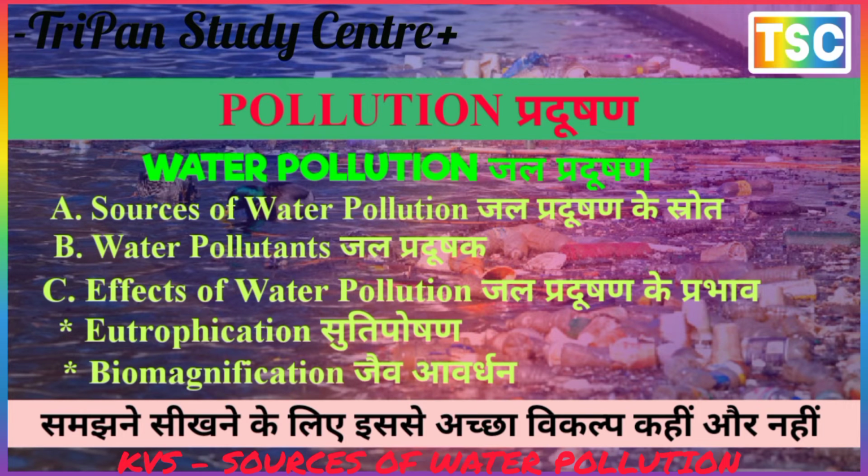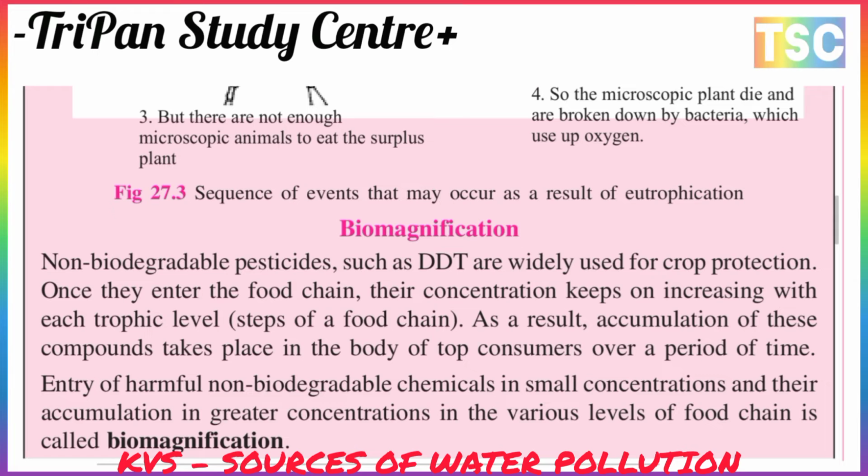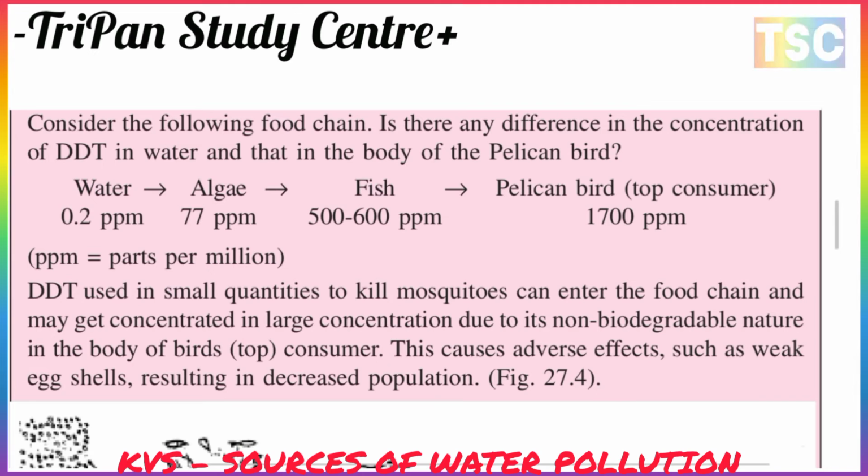Non-biodegradable pesticides such as DDT are widely used for crop protection, and once they enter the food chain, their concentration keeps increasing with each trophic level. As a result, accumulation of these compounds takes place in the body of the top consumer over a period of time. The entry of harmful non-biodegradable chemicals in small concentrations and their accumulation to a great concentration at the various levels of the food chain is called biomagnification. Biomagnification occurs along the food chain.